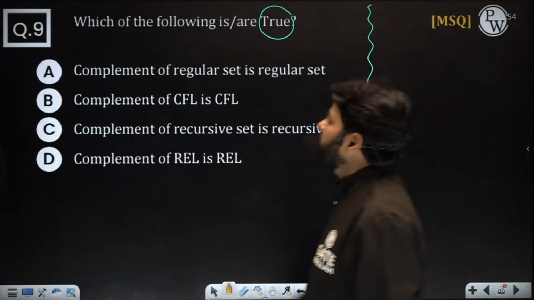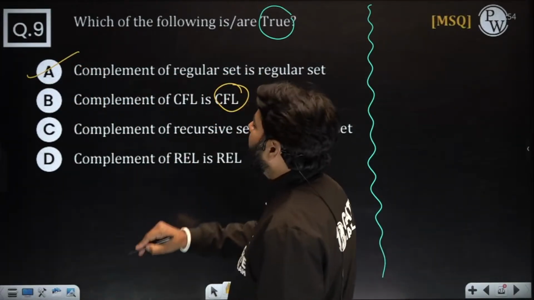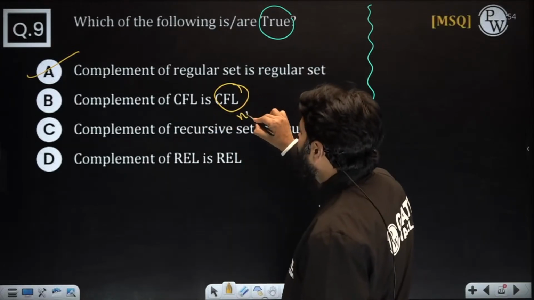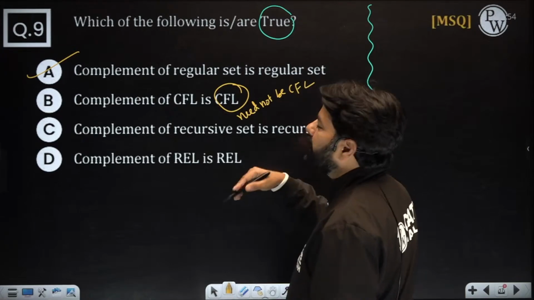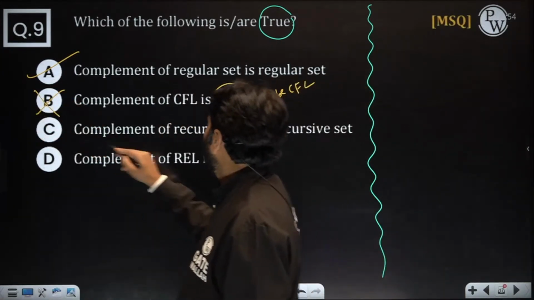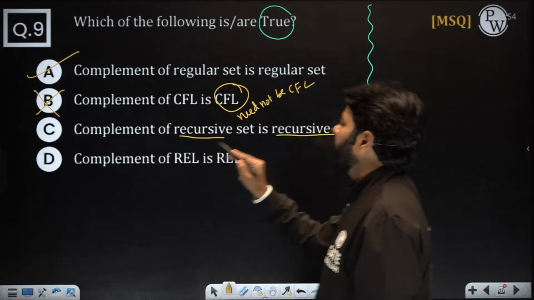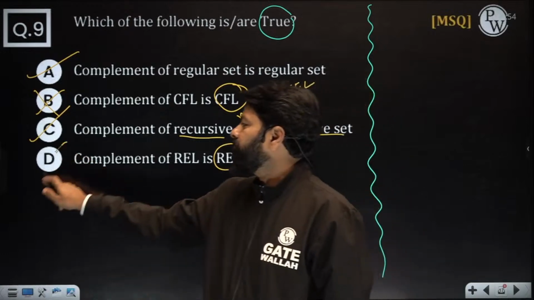Okay, let's answer. Complement of regular is regular, complement of CFL need not be. Actual answer should be what? Need not be CFL. That is the right answer. Or you should say CSL, that is also a right answer. Recursive set complement is recursive and need not be RE.